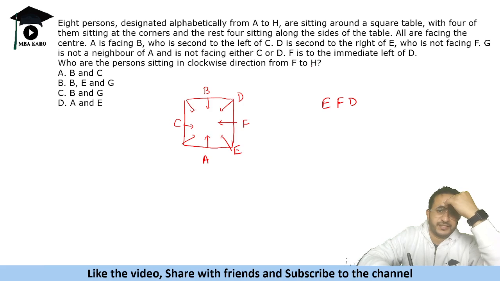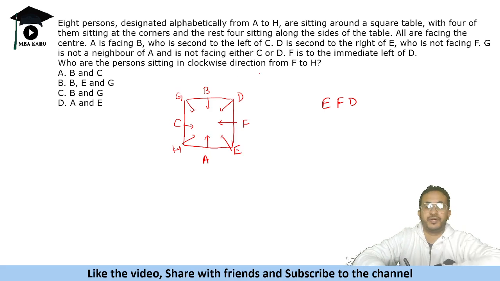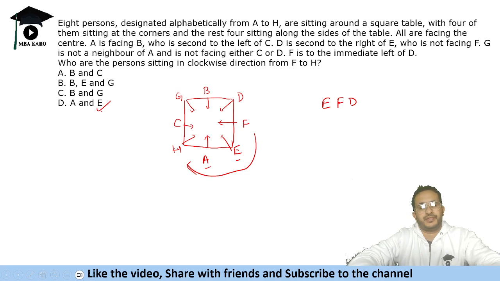Now it is given that G is not a neighbor of A. So G cannot come here and G should come here. We are left with A, B, C, D, E, F, G, so H will be sitting here. It asks who are the persons sitting in the clockwise direction from F to H. Clockwise is this, and we have E and A sitting between them.